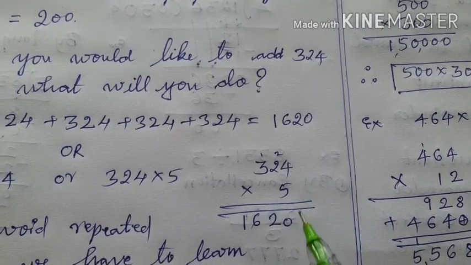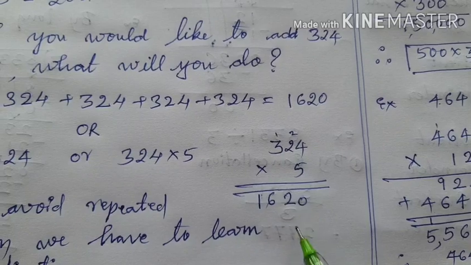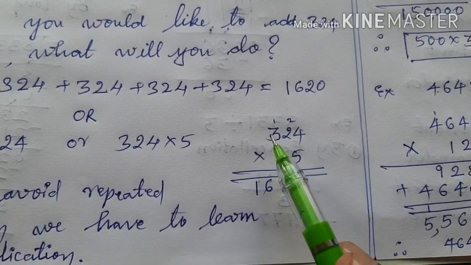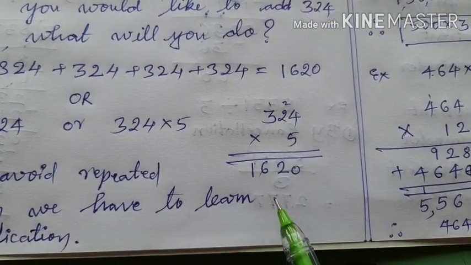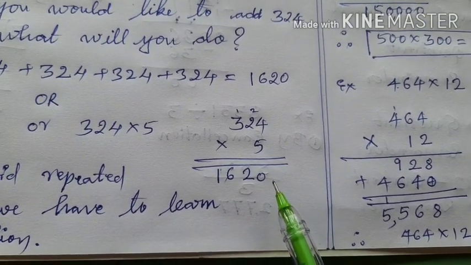2 carries 0. 5 twos are 10. 10 plus 2 12. Then 1 carries 2. 5 threes are 15. 15 plus 1 16. Thus 1620 is the answer. See here children.